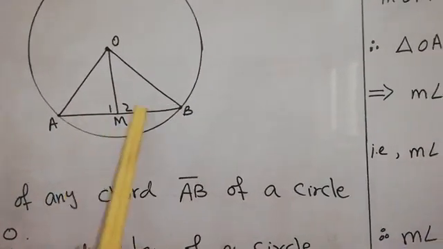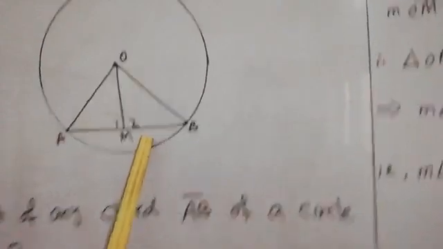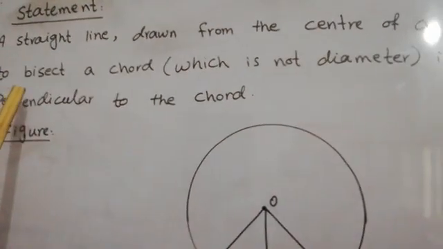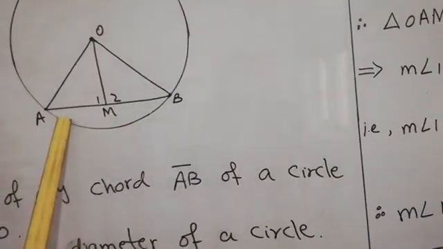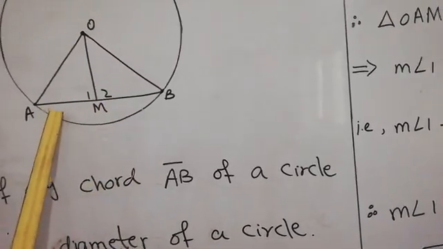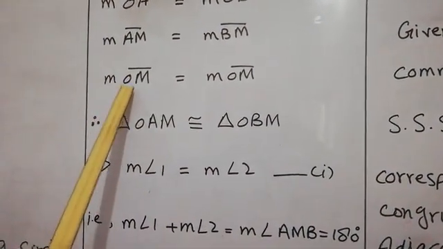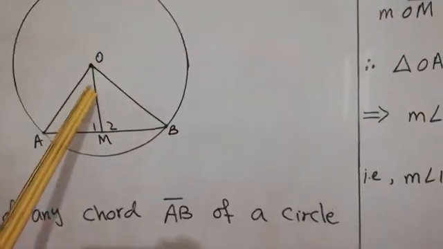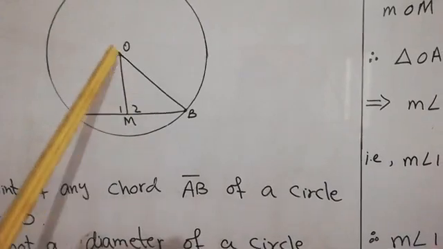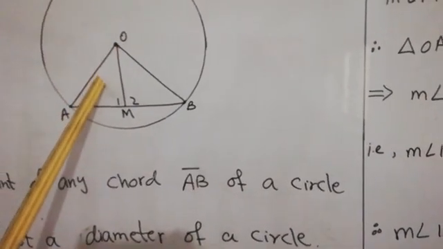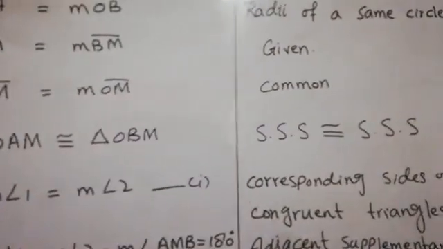This line AM equals BM. Why is this equal? Because in our given, this line bisects a chord. Bisect means this is the midpoint, so the distance AM and the distance BM are equal. So this is given, because this statement is present in our given statement. The next thing is that the measurement of OM equals the measurement of OM. You can see that OM is the common line between these two triangles. The height OM is equal in this triangle as well as in this triangle. So this is the common line.